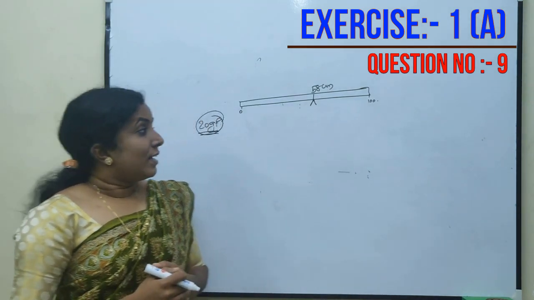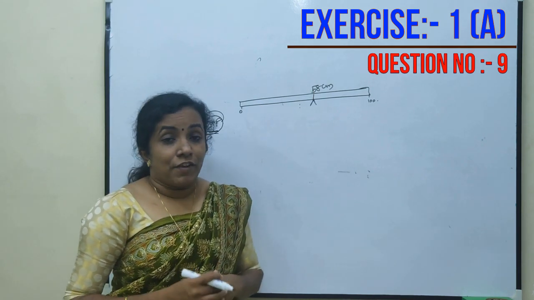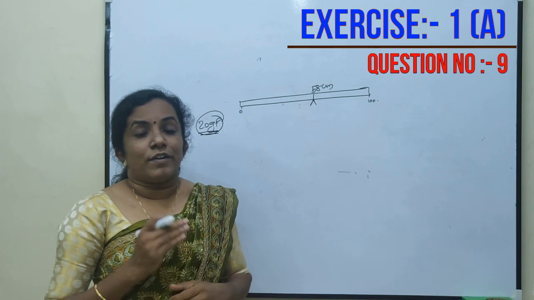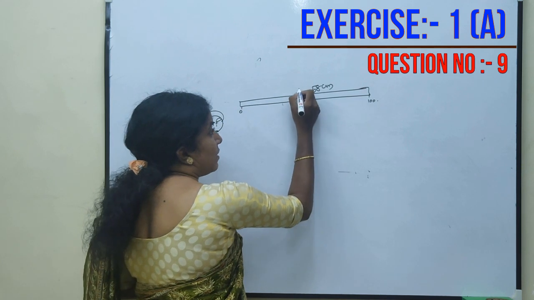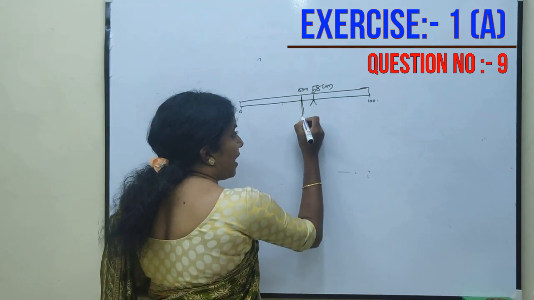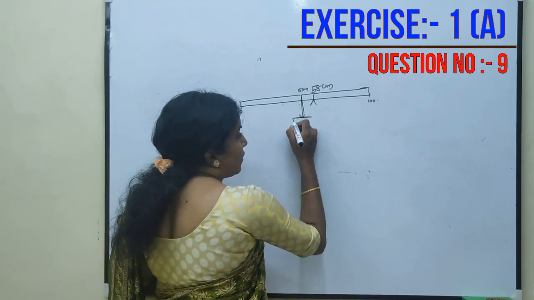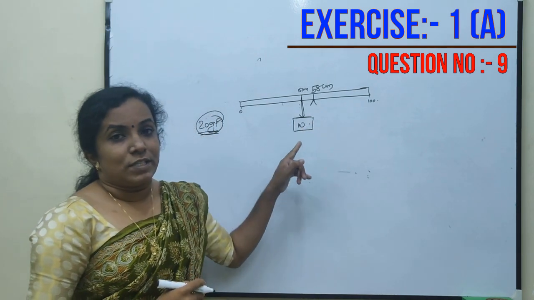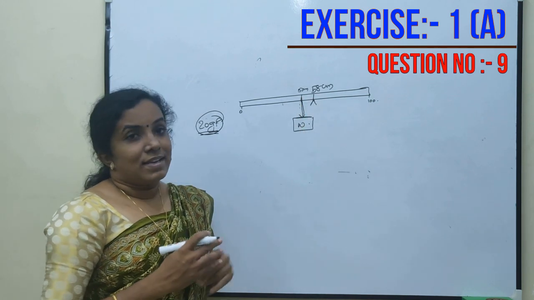See here, when it is pivoted at 58 centimeter, which is not the center of the scale, the center is at 50 centimeter and the center of gravity is at 50 centimeter. Hence, the weight of the body is supposed to act at 50 centimeter. So, the weight of the meter rule is acting at 50 centimeter.